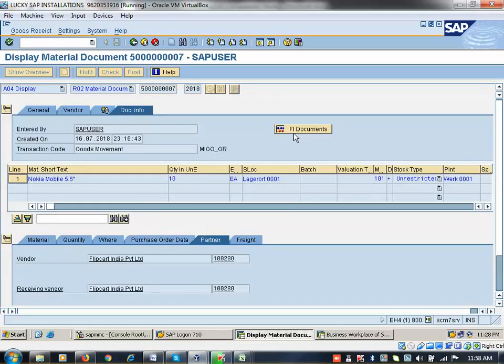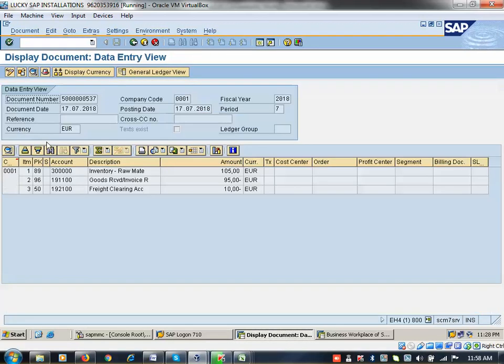Here FI documents. Whatever the values are available in this document, that one only is updating here. That is the link that you need to understand the flow. That is the functional flow. Okay. So now I am coming here.